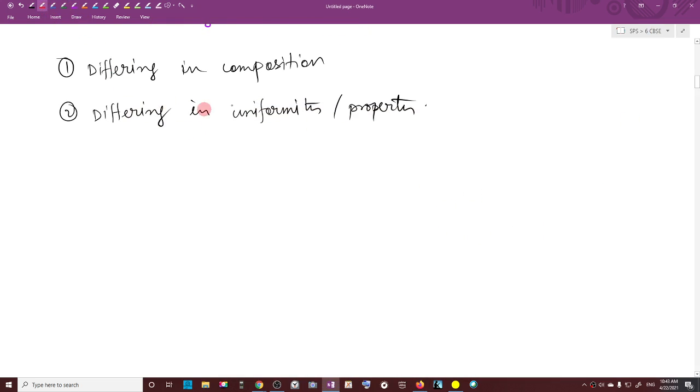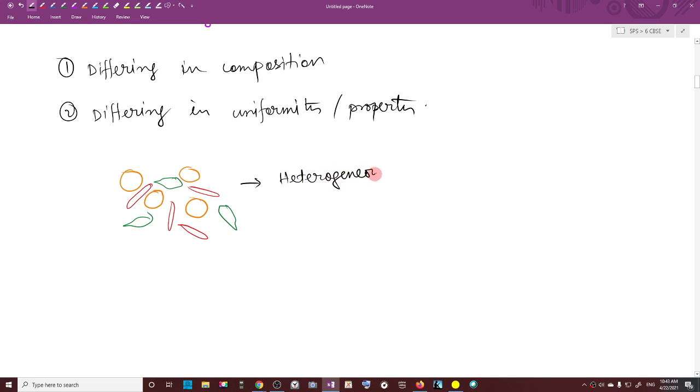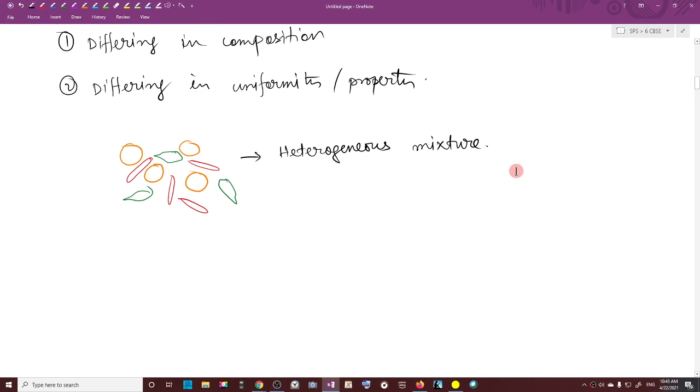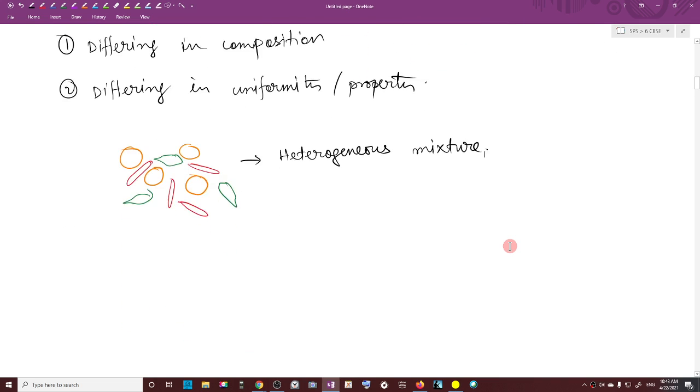So in a heterogeneous mixture, like a mixture of chanachur, there will be different parts. There will be badam, there will be chanachur, there will be curry leaves. So is it uniform? This is not uniform. That means it will be a heterogeneous mixture. Is the idea clear to all of you? You can draw this for your composition also. Okay, so this is a heterogeneous mixture.